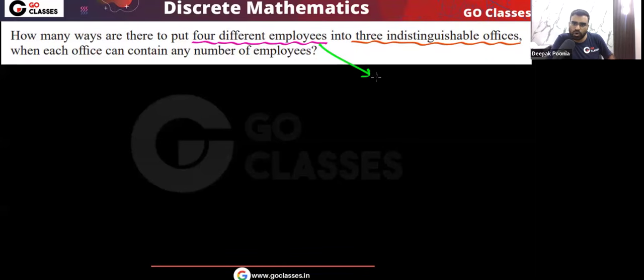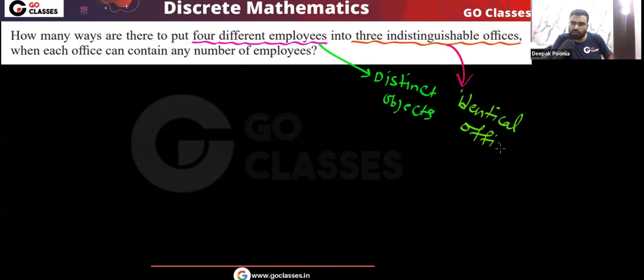This is like distinct objects. We need to put these distinct objects, 4 different employees, into 3 indistinguishable offices. These are identical offices. Indistinguishable means identical, so you have identical offices. So this template is the DOIB template: different objects and identical boxes.